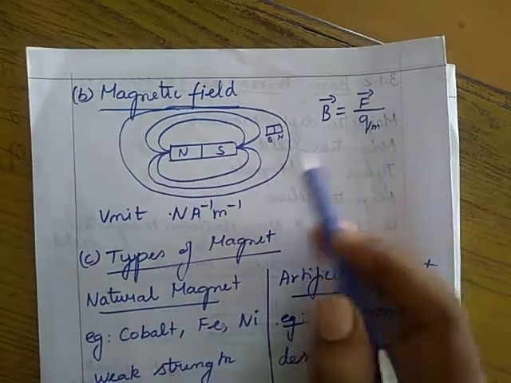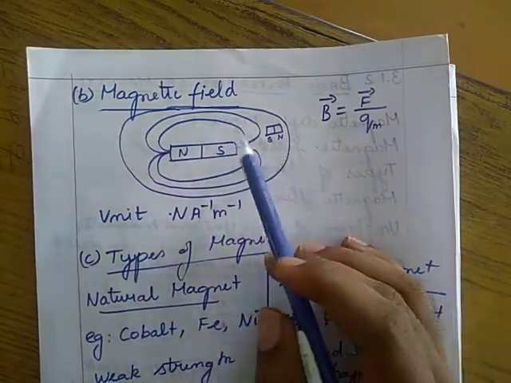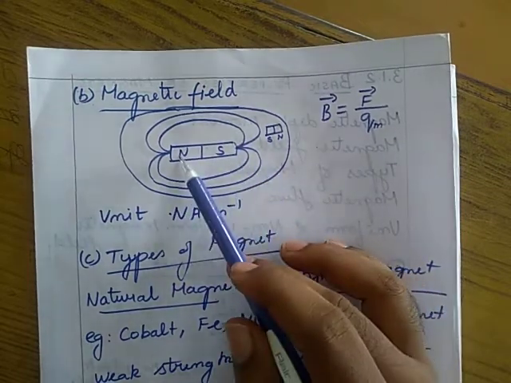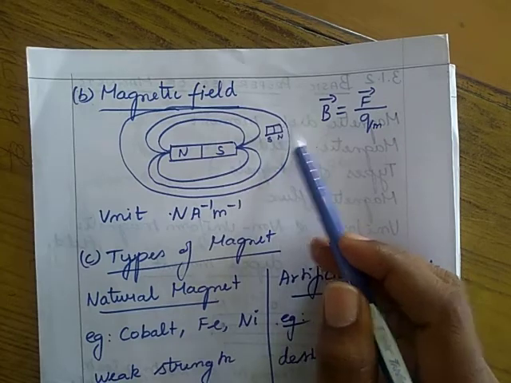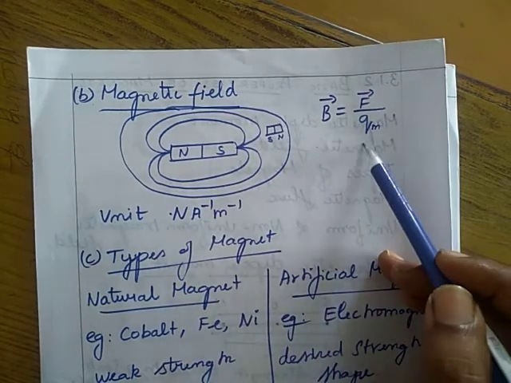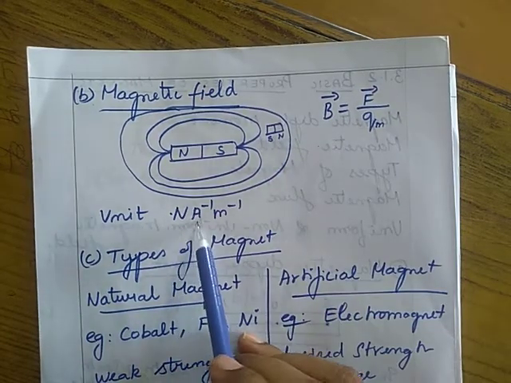Then next, magnetic field. Magnetic field is a region or space around the bar magnet where another bar magnet experiences a force. Then B vector is equal to F vector by Qm. Its unit is Newton ampere inverse meter power minus 1.